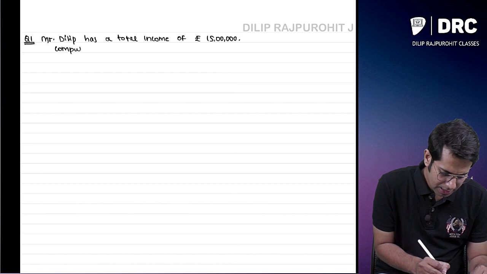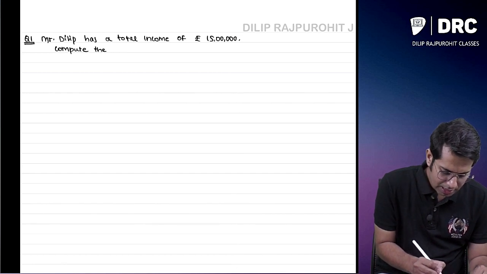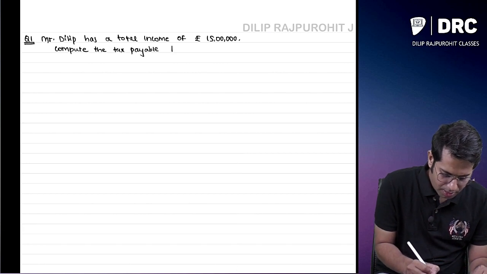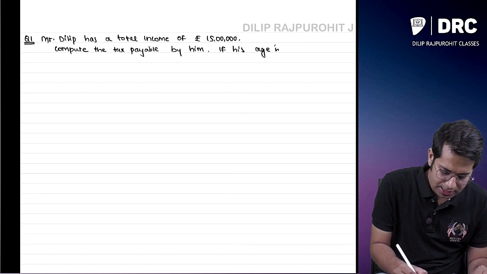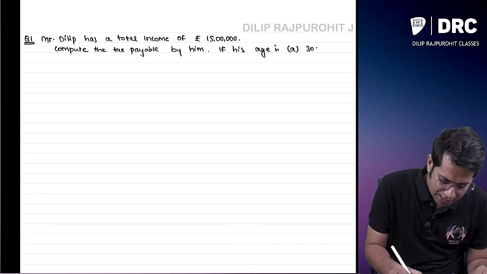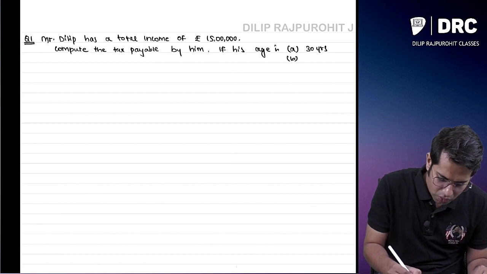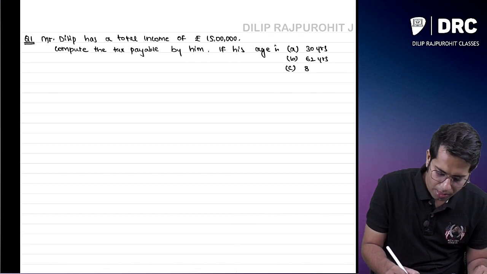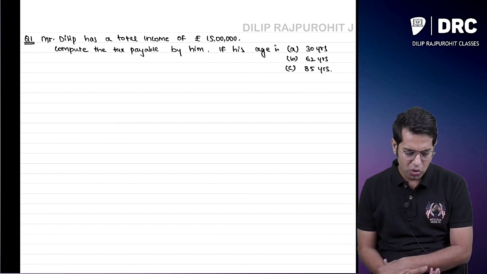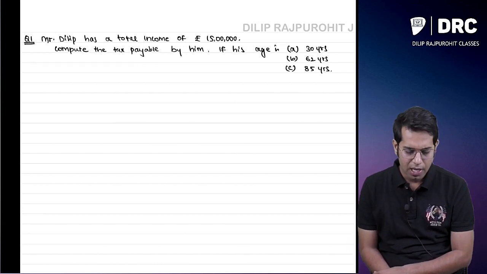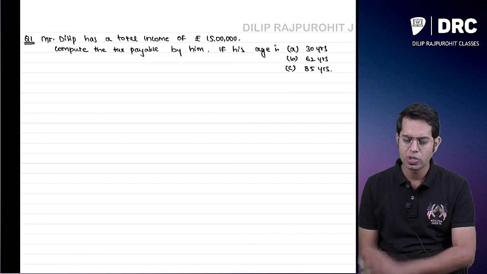Compute the tax payable by him if his age is, case number 1, 30 years, case number 2, 62 years, and case number 3, 85 years. So Dilip has a total income of 15 lakh rupees, and you are required to compute the tax if his age was 30 years, 62 years, and 85 years.